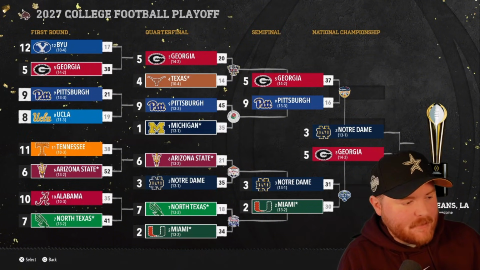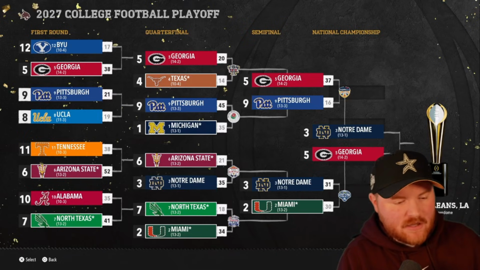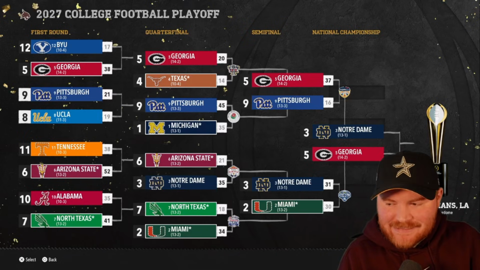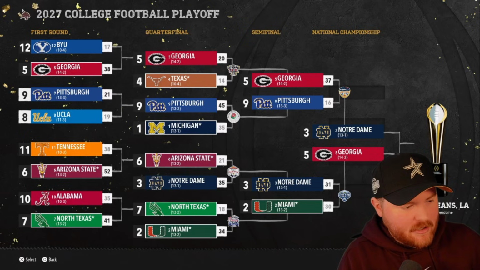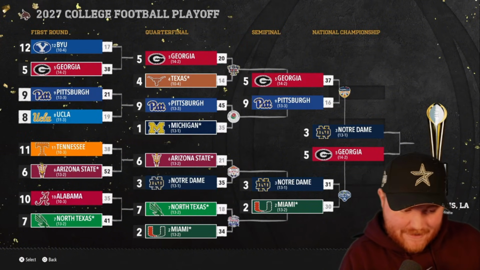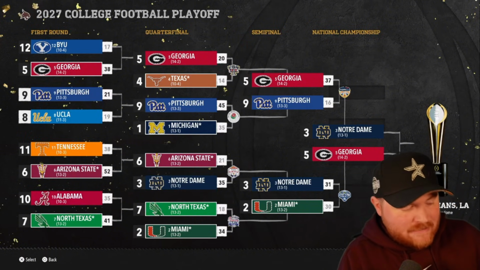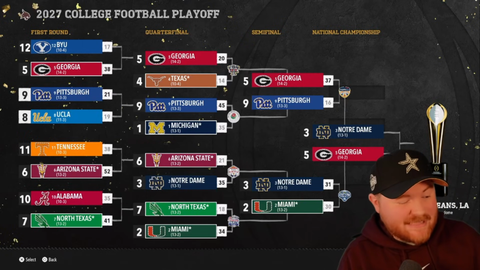The Big 12 got BYU, Arizona State in, so 2 teams in again. So again, they're probably going to get more teams this sim than they did in the other sims, but they didn't pull it off. They lose in the first round, BYU to Georgia. They lose in the second round to Notre Dame, so they're losing to the national championship teams, but they still don't make it in. North Texas gets our first G5 win of the video in the final sim, so that's good. They were the number 7 team.